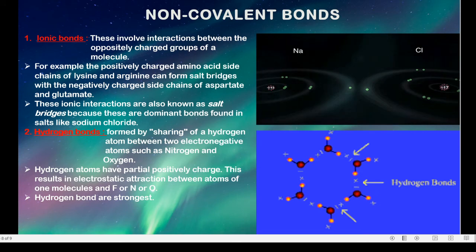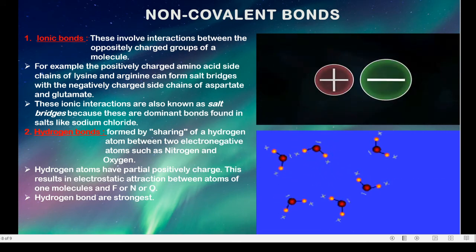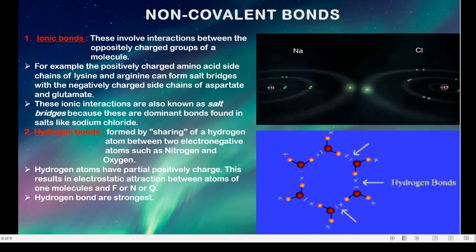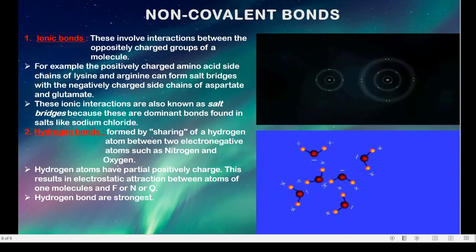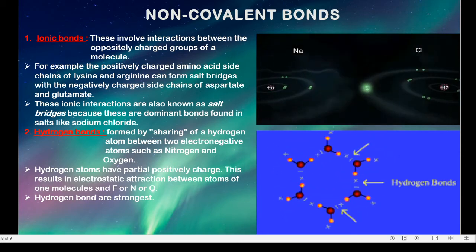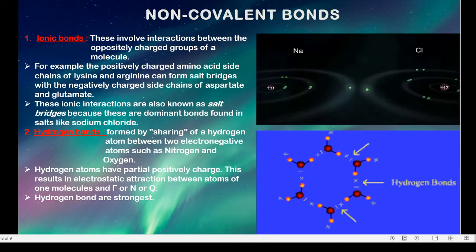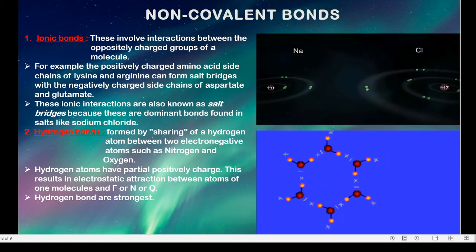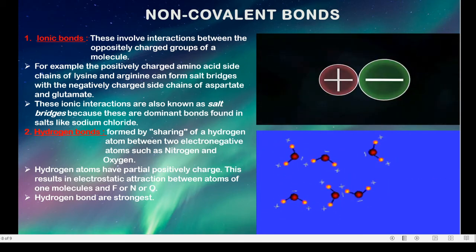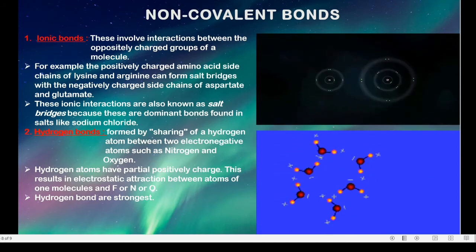So ionic bond, the best example is given between sodium and chloride ions, where they form a salt bridge by exchanging ions. And when you see amino acids, we can give the example of lysine and arginine, which again form a bridge to form an ionic bond.